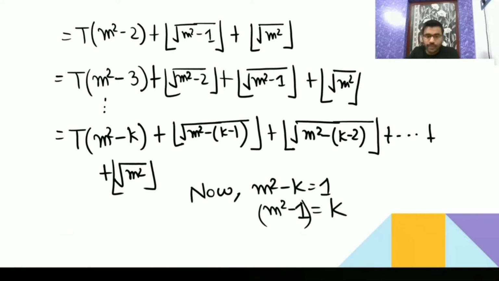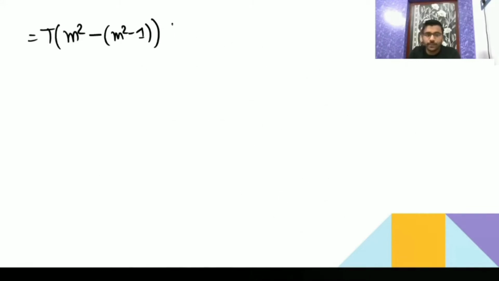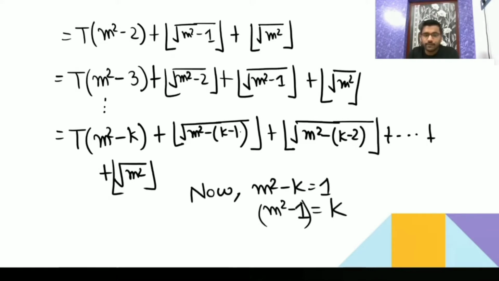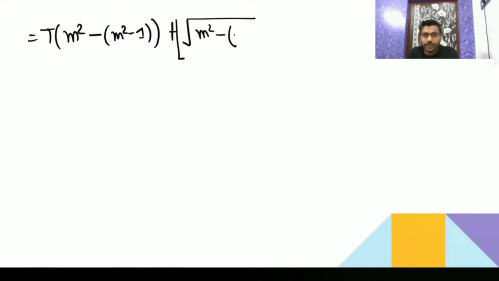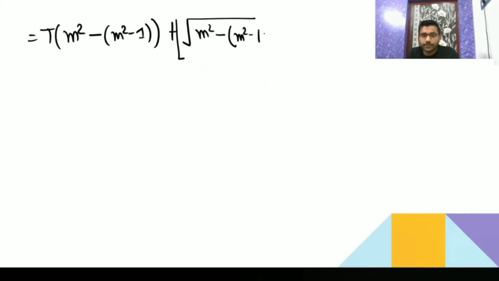So now in place of k, I will substitute m² minus 1. So it is T(m² minus (m² minus 1)). In place of k, I have substituted m² minus 1, then plus floor of root of m². Then minus k, which is m² minus 1, then minus 1.